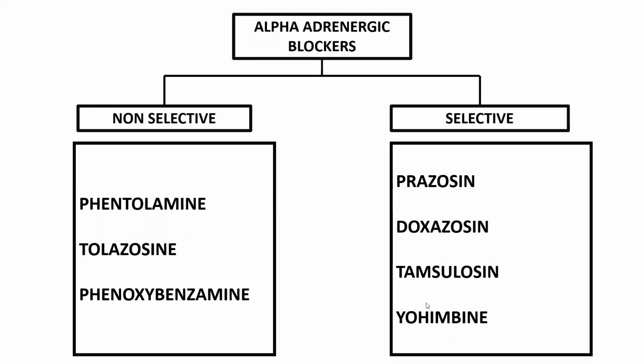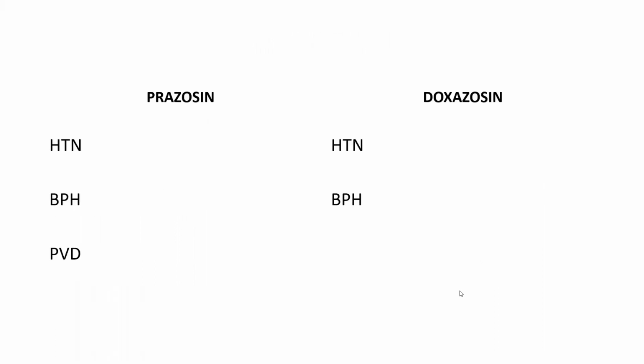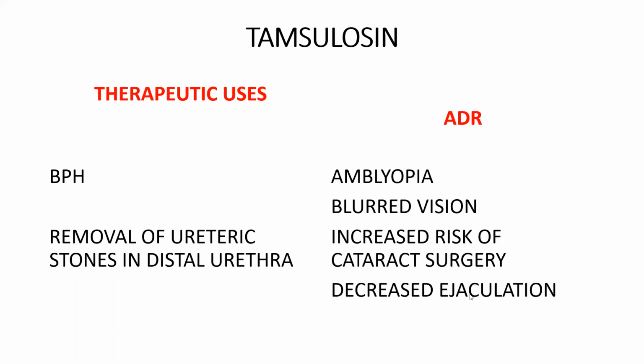And coming to the selective ones: prazosin, doxazosin, tamsulosin, and yohimbine. Prazosin is used in hypertension, benign prostatic hyperplasia, and peripheral vascular disease. And doxazosin is used in hypertension and benign prostatic hyperplasia. And tamsulosin is used in benign prostatic hyperplasia and removal of ureteric stones in the distal ureter.